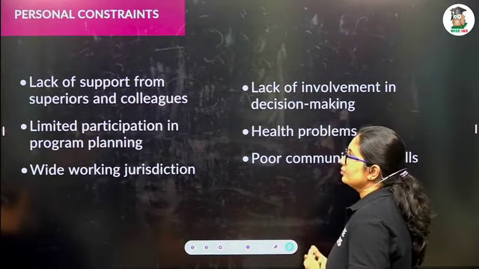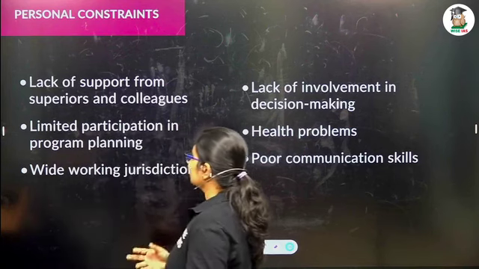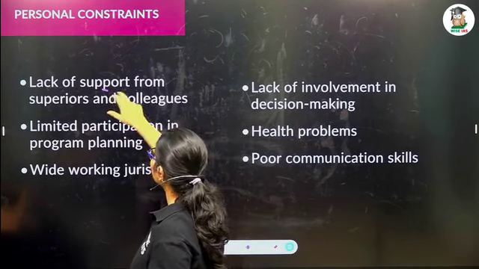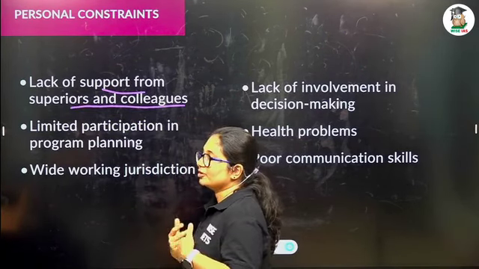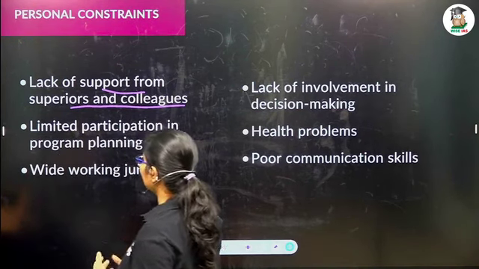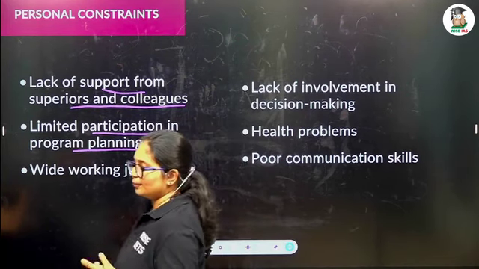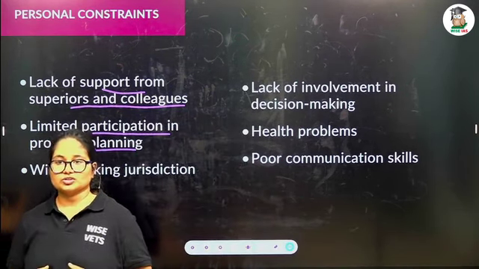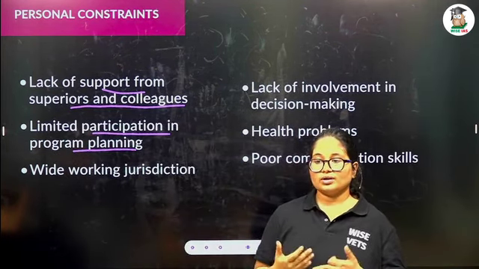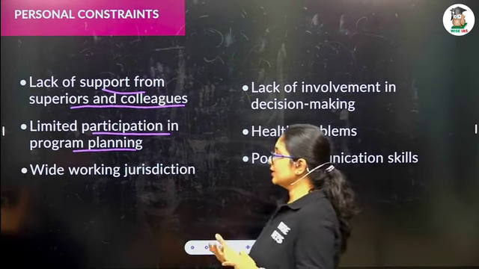So then the next one, the personal constraints. What are the personal constraints? We cannot get support from our superiors and co-workers; we won't be able to get proper support. And there is limited participation in program planning. We have to plan a program with more concentration, but most of the time the extension agent won't get much time for planning. Someone else will plan it and he has to execute it. So sometimes that will happen.